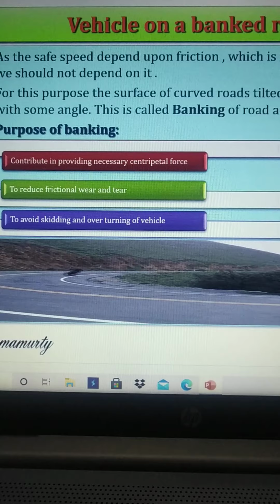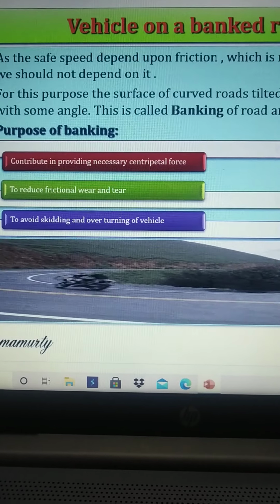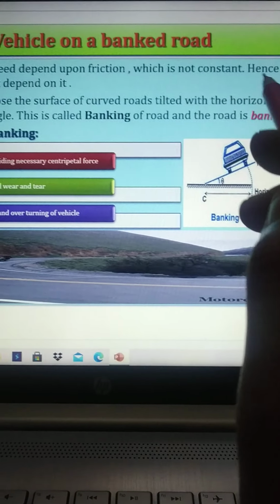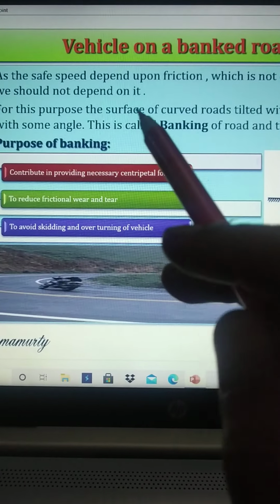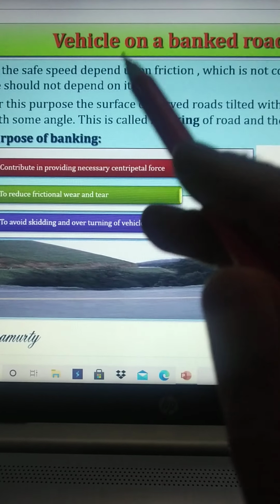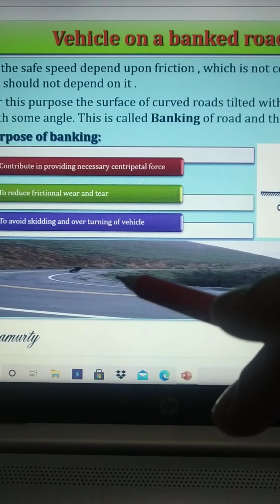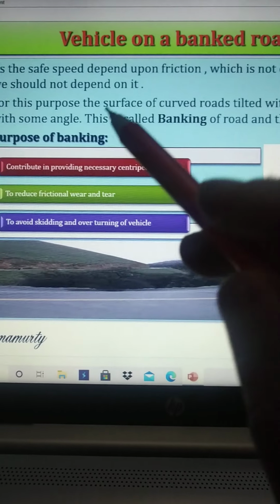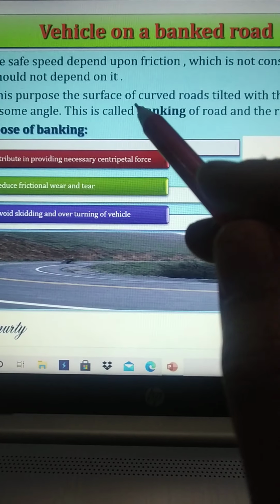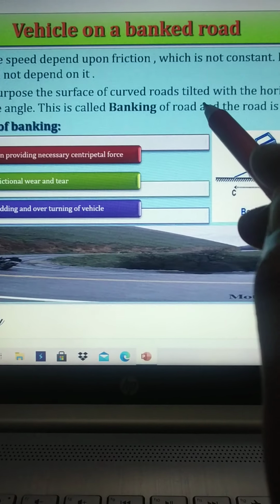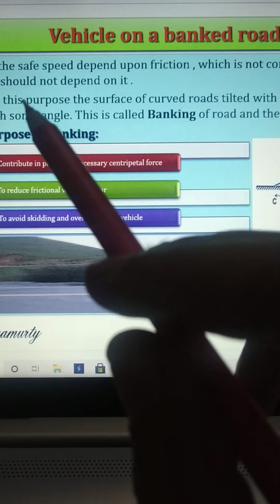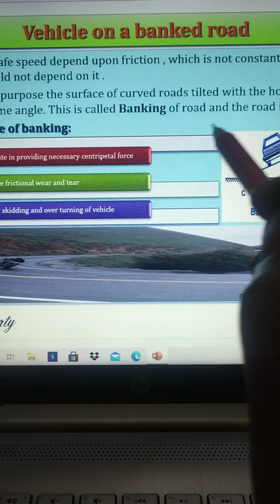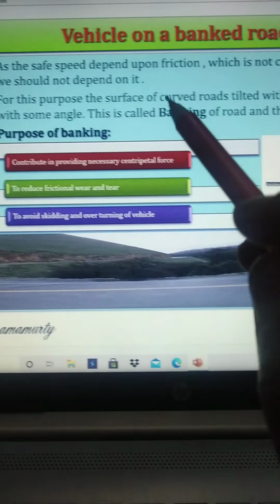Banking of the road means: as the safe speed depends upon friction, which is not constant, we should not depend on it. So, to prevent skidding or slipping of the vehicle, we use banking. For this purpose, the surface of curved roads is tilted with the horizontal by some angle. This is called banking of the road, and the road is banked.